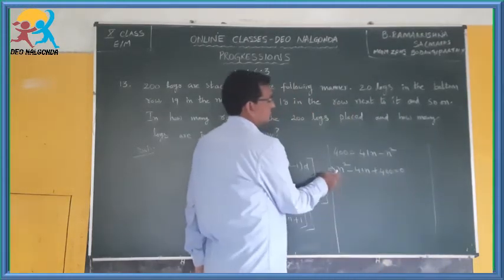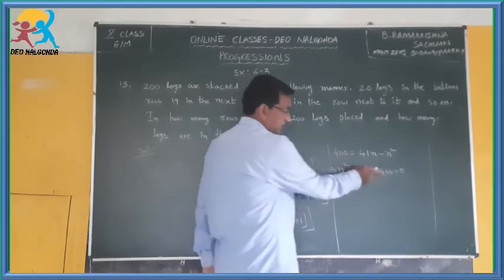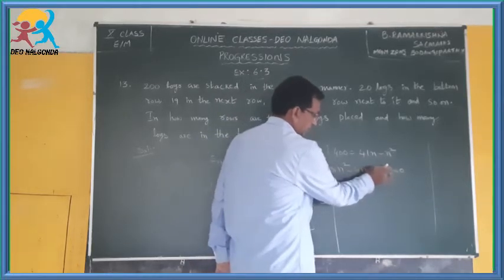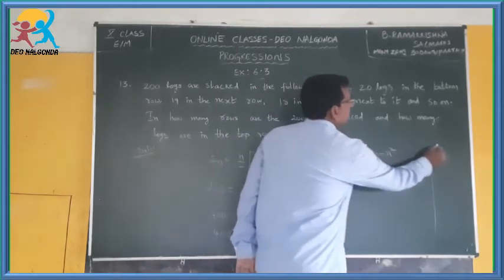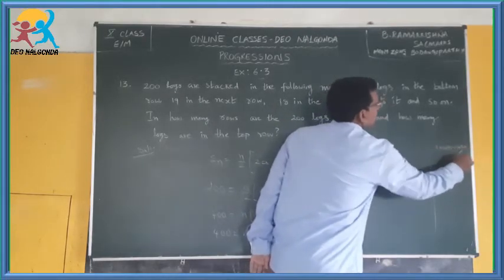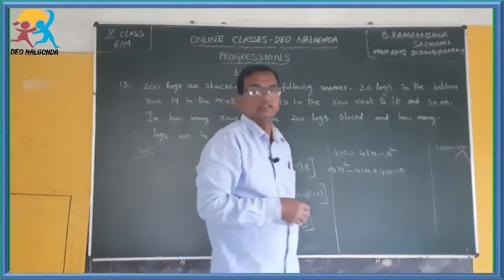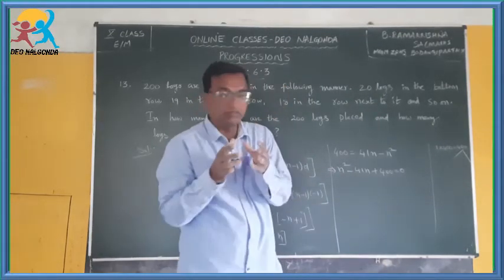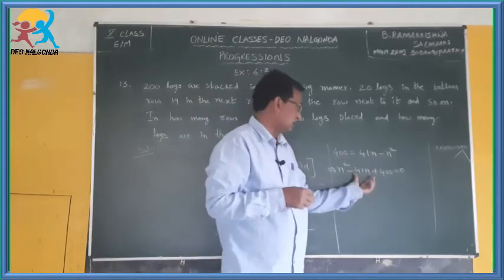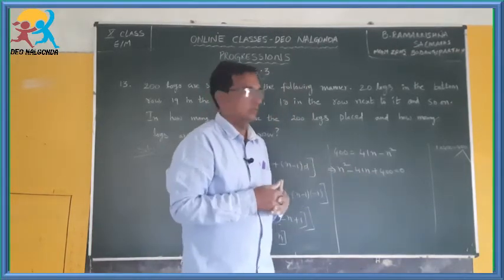For that, you have to multiply the coefficient of n square here and the constant term here. What are those? 1 into 400 is equal to 400. Now, this 400 is to be factorized, so that with the help of 2 factors, you can split this middle term into 2 terms. Okay.